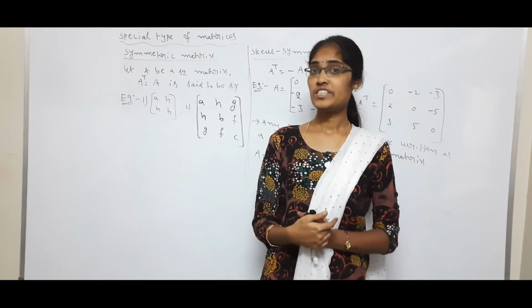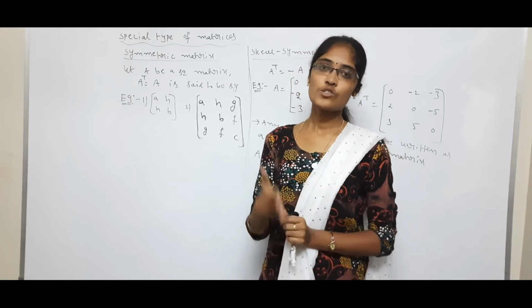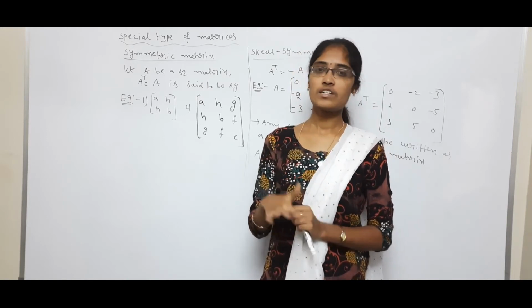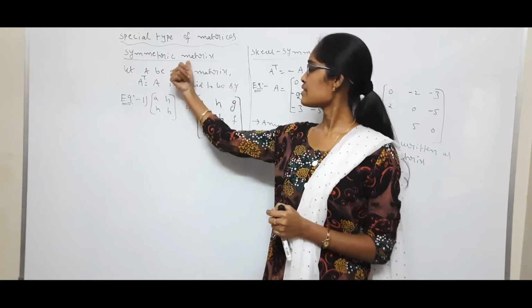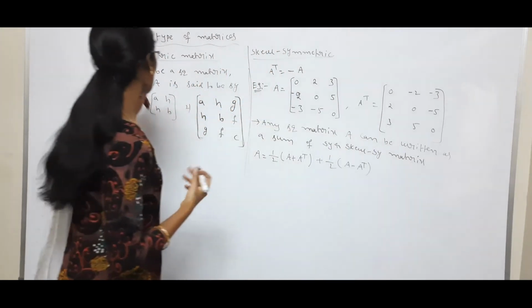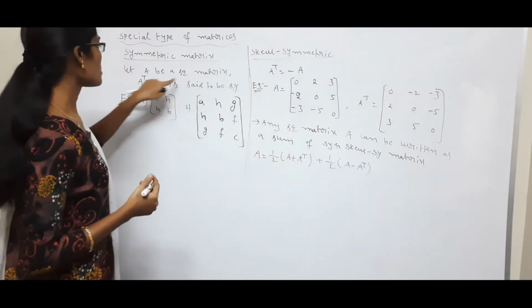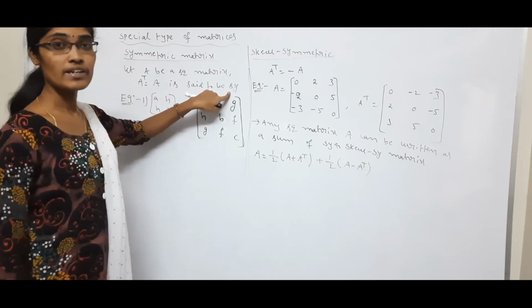Okay, now we will discuss the next topic, special types of matrices. It's very very important, for IP, MSET, both mains also. Okay, see here, symmetric matrix. This is the symmetric matrix. So what is the symmetric matrix? Now we will see that. Let A be a square matrix. A transpose is equal to A is said to be a symmetric matrix.